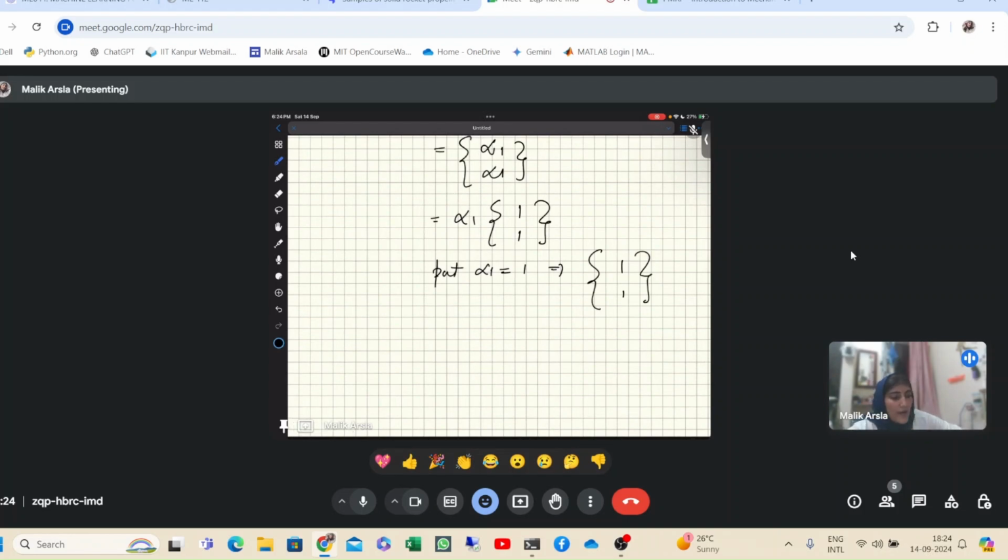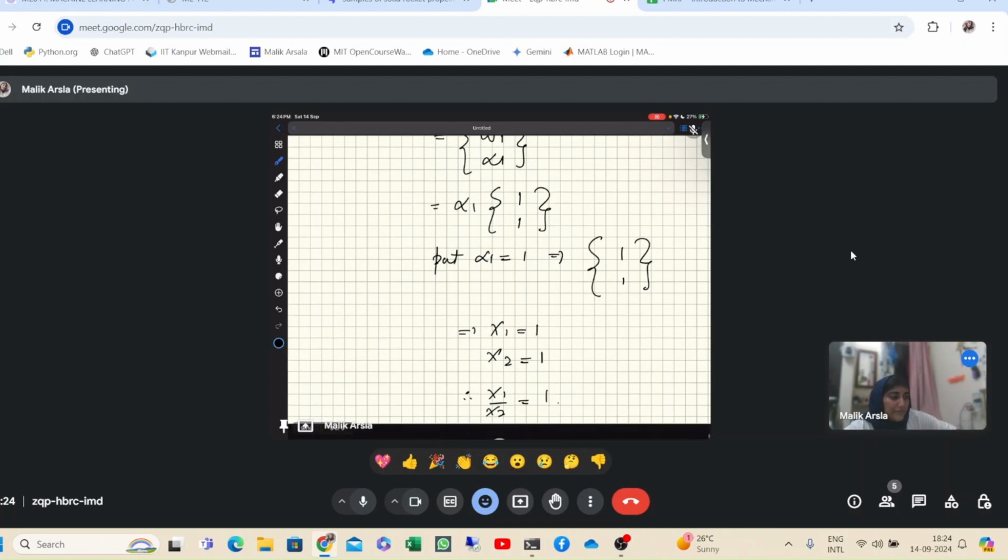Now this one is our x1 and this one is our x2, basically the entries of the eigenvector. So x1 is equal to 1 and x2 is equal to 1, therefore x1 upon x2 is equal to 1.